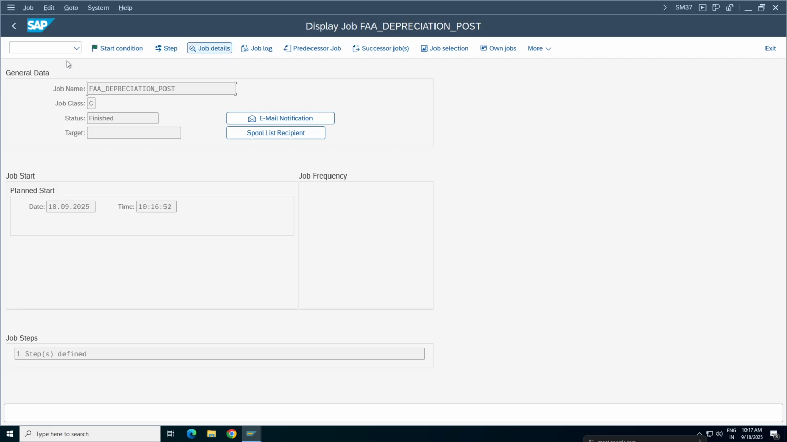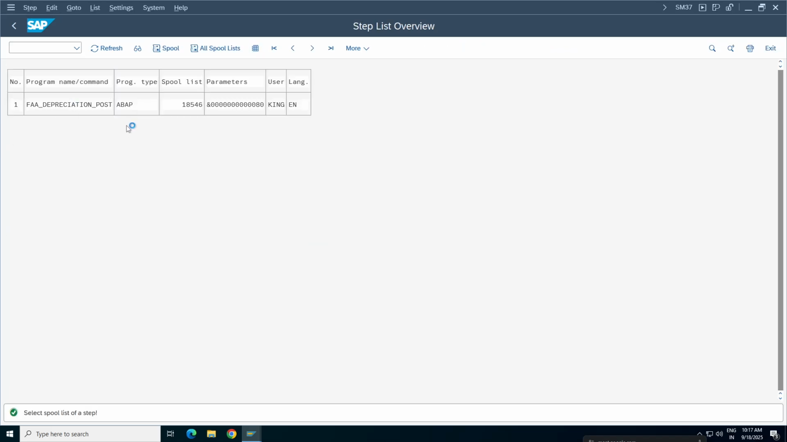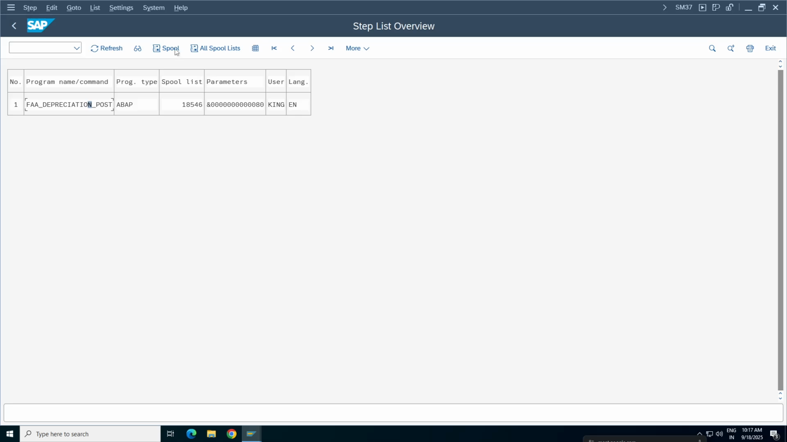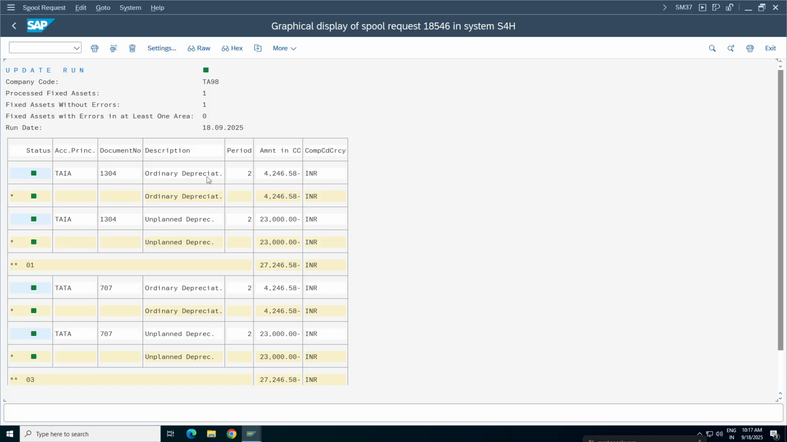So from here we can go directly, right? Select this one, click on spool, double click here. Sorry, don't double click here, you have spool here itself. Okay, it will go to the program. Spool, back. Okay, so it is calculating for both accounting principles, your ordinary depreciation as well as unplanned depreciation.